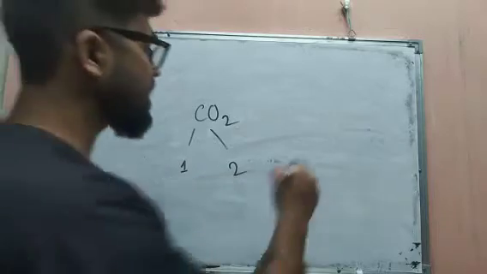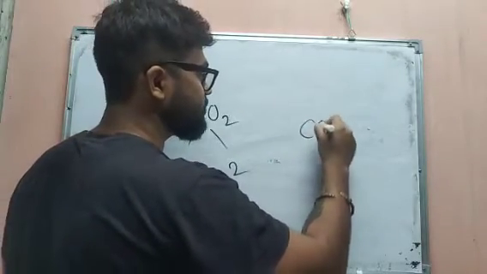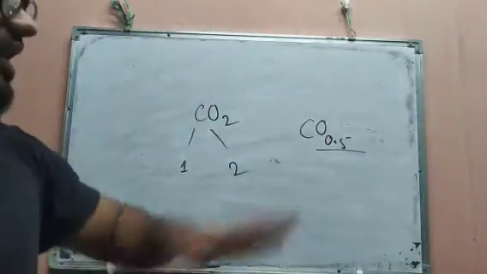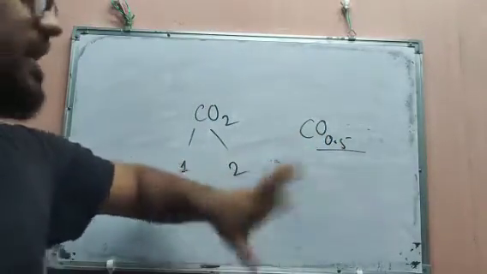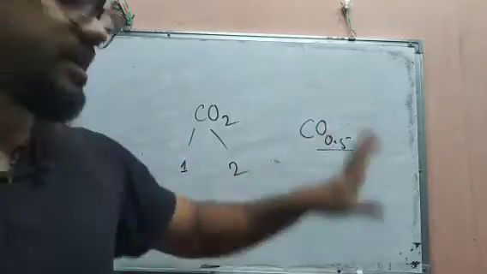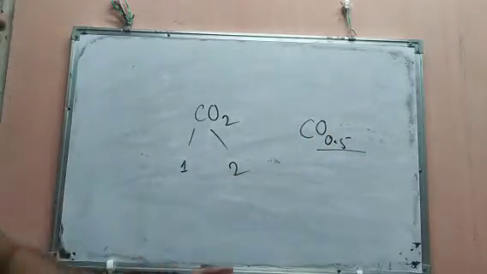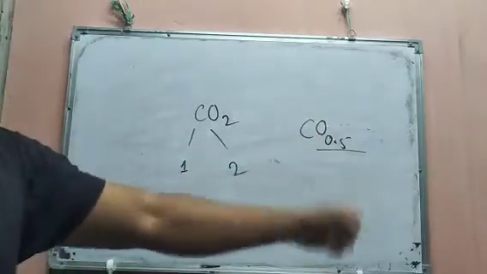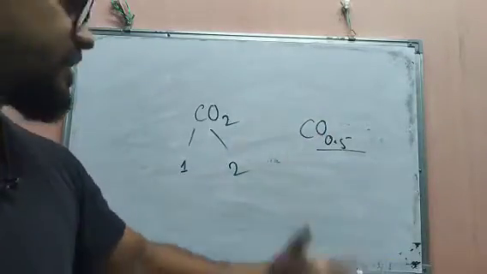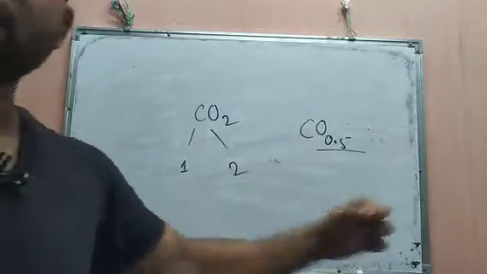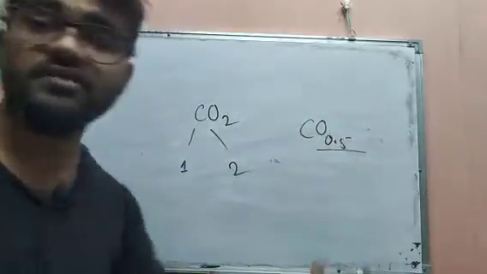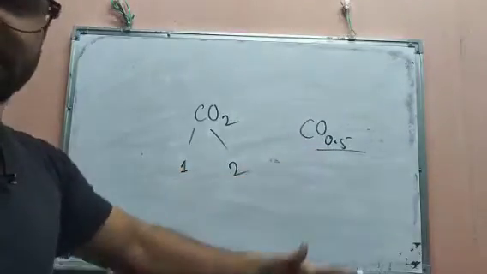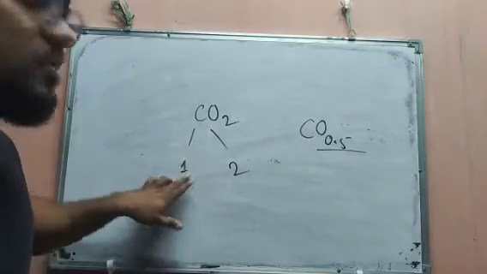You will not get anything like CO 0.5. You will not get any chemical equation like that, because atoms never combine in a ratio or fraction. They will always combine in whole numbers. Whether it takes 2 atoms, 3 atoms, 1000 atoms, 2000 atoms, it takes a whole number. It never takes 2.5 atoms or 3.5 atoms. So atoms never combine in a fraction. They will always combine in a simple whole number.